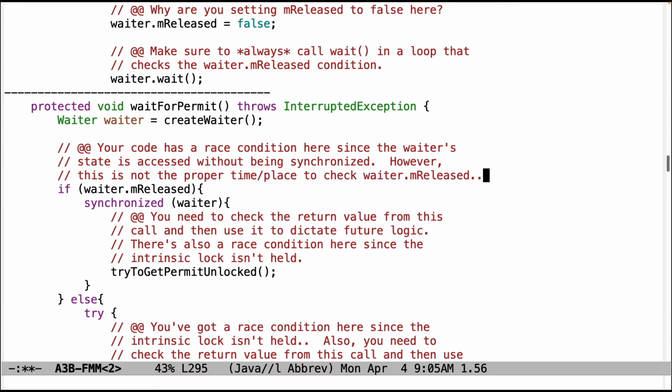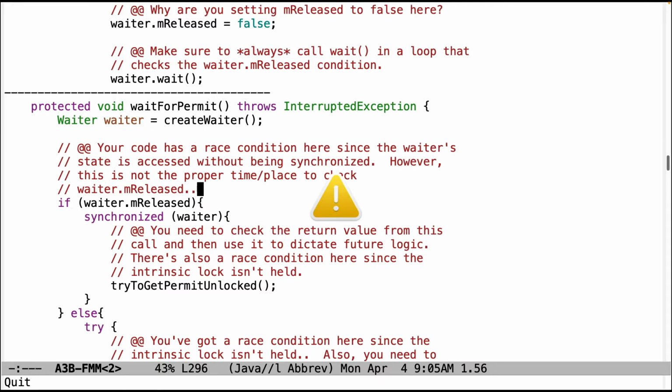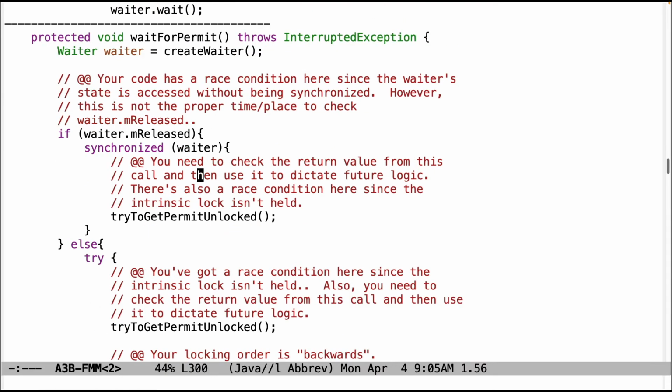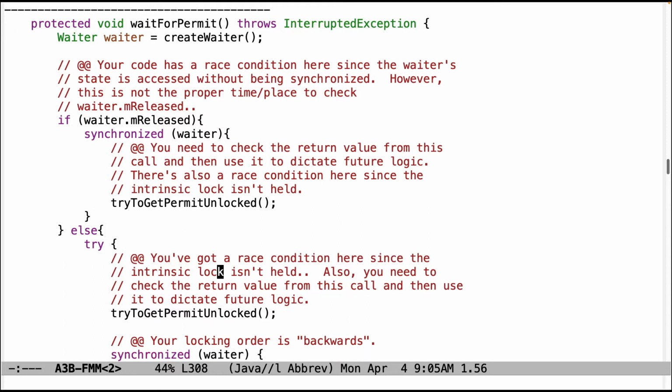That doesn't belong there. That goes in when you do the loop. This is synchronizing on the wrong thing. So we're synchronizing on waiter here, but that's the wrong thing to do. The intrinsic lock needs to be held here, not the waiter lock. So that's kind of backwards again.